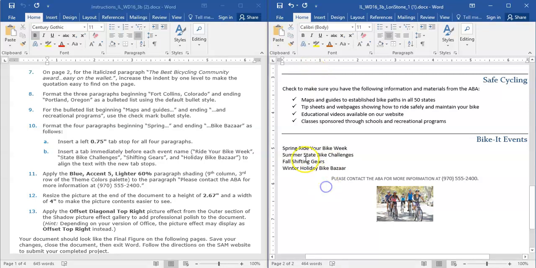So we are going to put our cursor in front of the word ride and hit our tab key, and then in front of the word state and hit our tab key, in front of the word shifting and hit our tab key, and in front of the word holiday and hit our tab key. There we go.